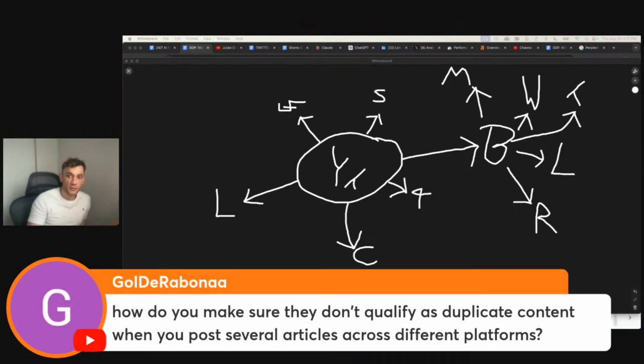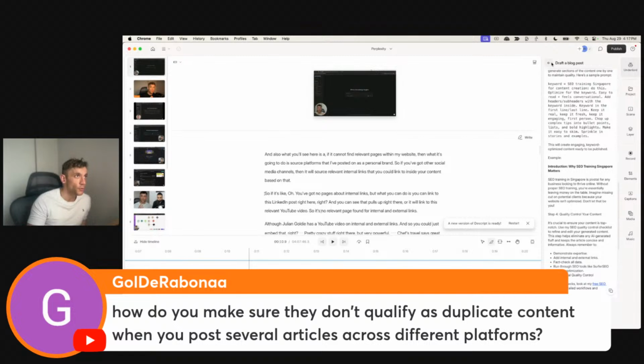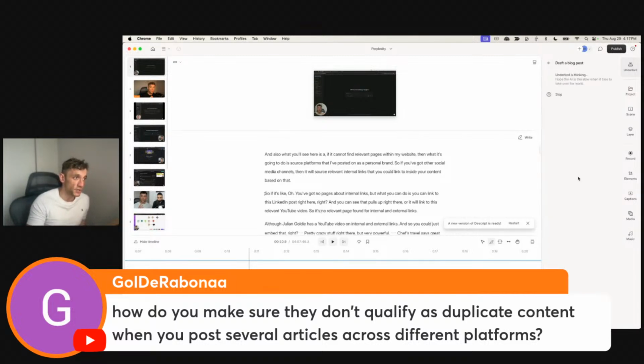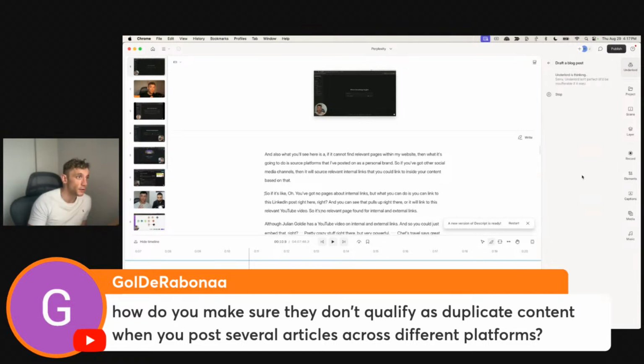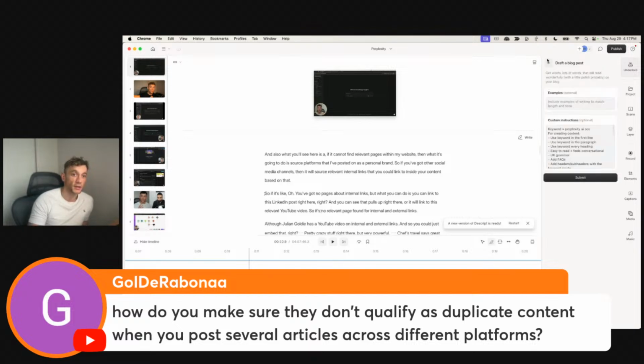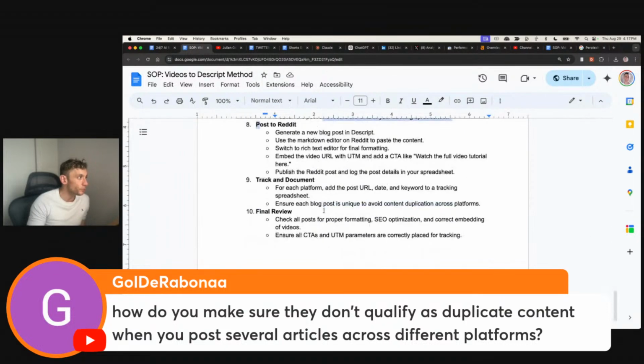Now, Goal says, how do you make sure they don't qualify as duplicate content when you post several articles across different platforms? So when I'm using this process of taking videos to create blog posts, what I'm going to do is I will just go back and generate it each time, right? And so we'll draft a blog post using Descript right here. As you can see, it's going to generate it. And once that's generated, then I'm going to generate another one. And it's going to be completely unique because ChatGPT or Descript is already creating it from scratch again, right? And then we can generate another one. And just over and over and over again, we can generate more content and then quality control it using the process, right? And so that's basically it.